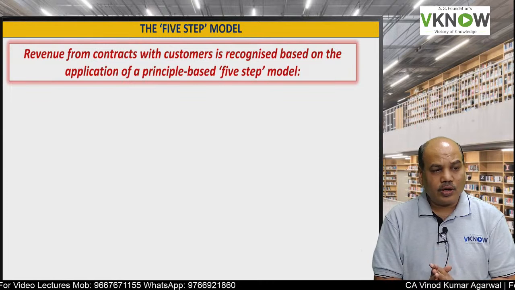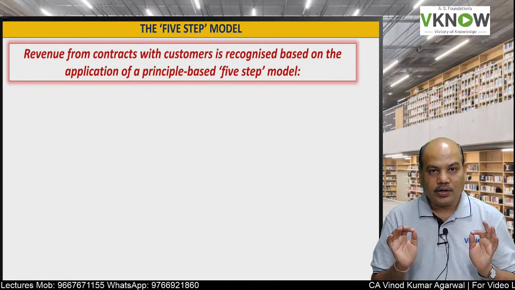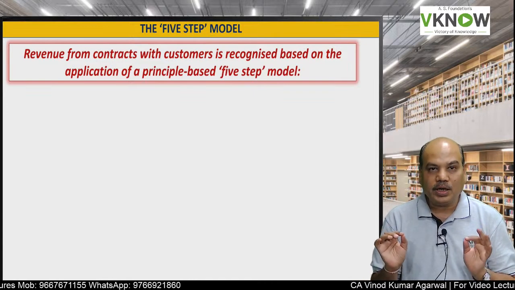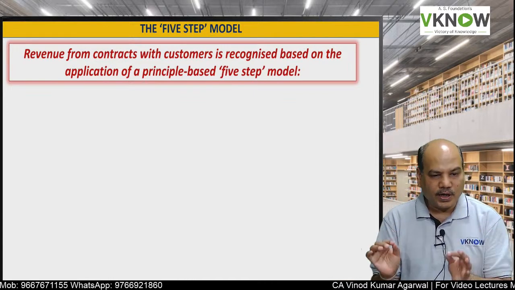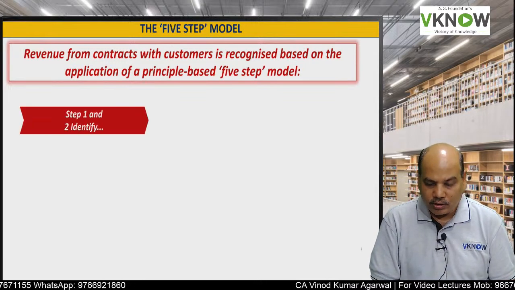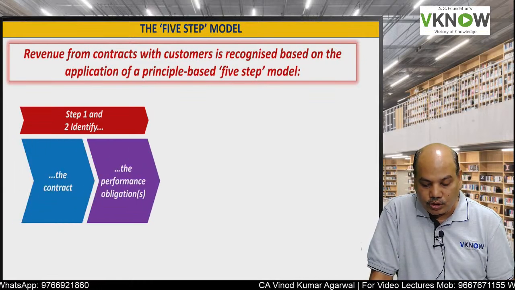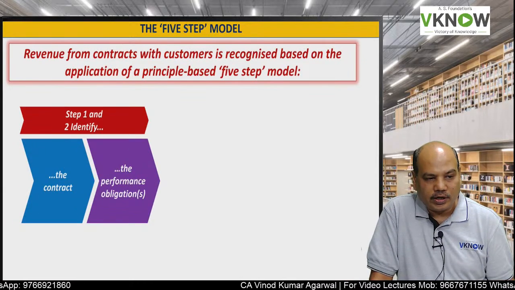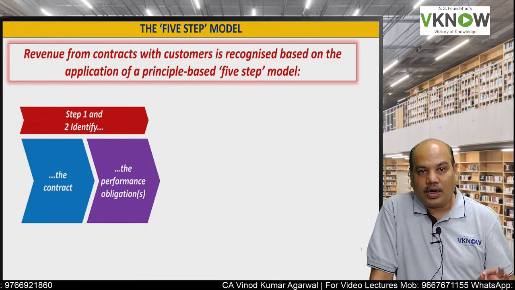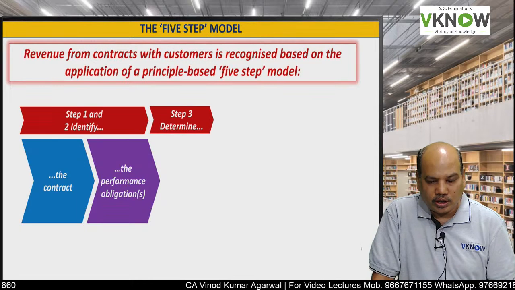This standard is called the 5-step model. It gives that revenue should be recognized by applying the principle of the 5-step model. What are these 5 steps? Steps number 1 and 2 are to identify the contract with the customer and identify the performance obligation in the contract.